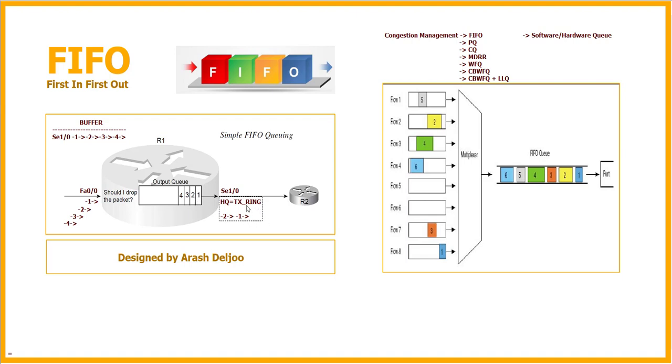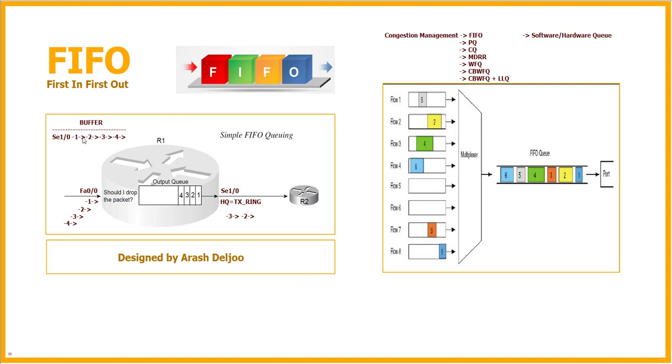Now the hardware queue is serializing these packets onto the line, and after sending the first packet, for example packet 1, now we have one empty space. The next packet from the software queue goes to the hardware queue, and then again we can send the traffic, and after that other packets. Actually, the software queue is a list of pointers to the packets that we have in the router buffer.